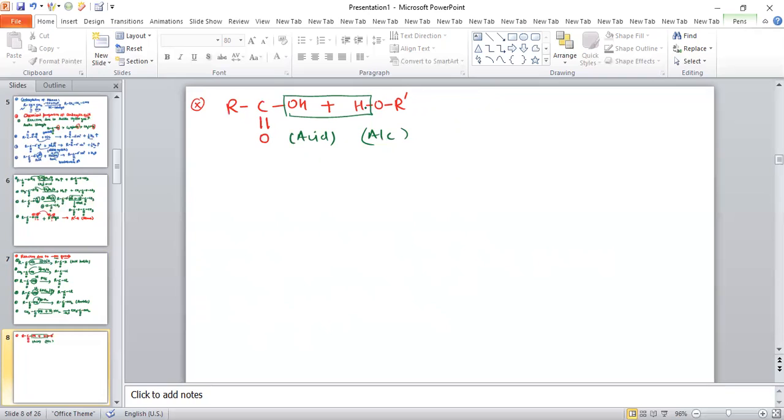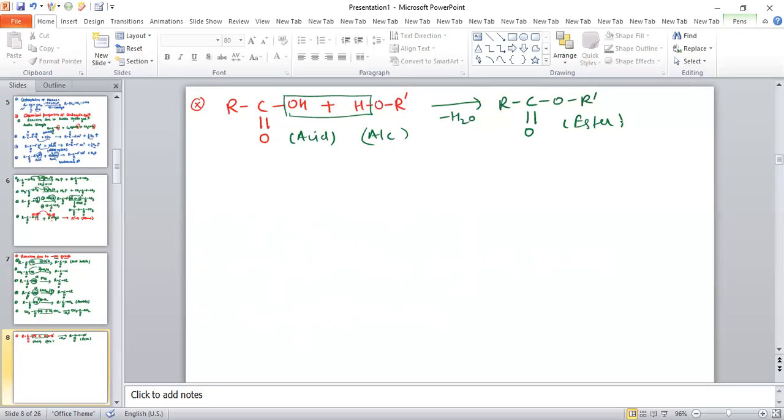So water is removed and ester is formed as a product, which is RCOOR dash. This is basically the reaction in the carboxylic acid due to the OH group.